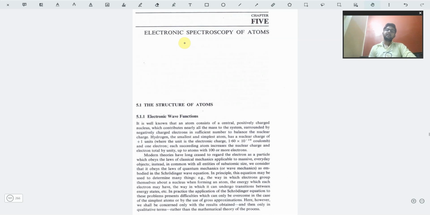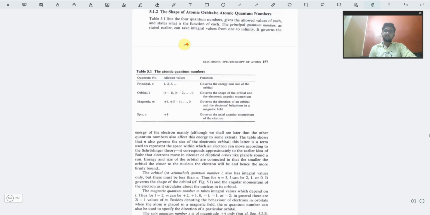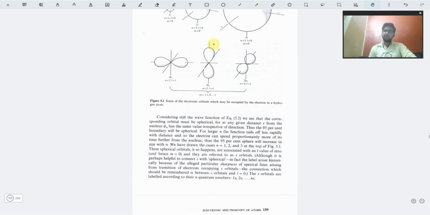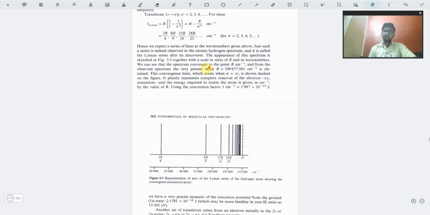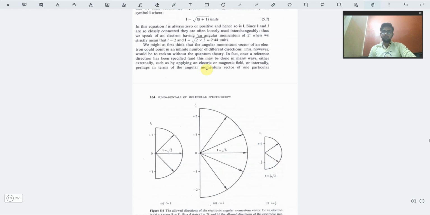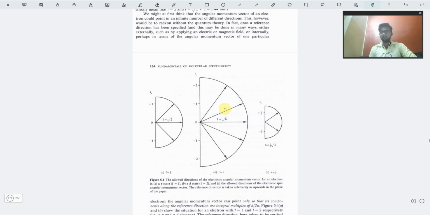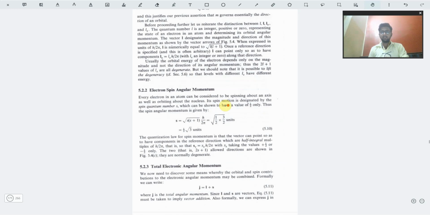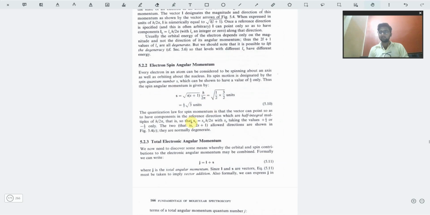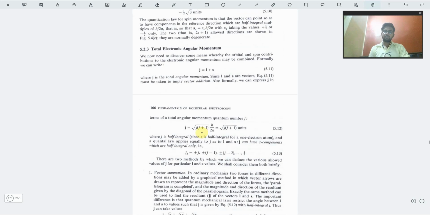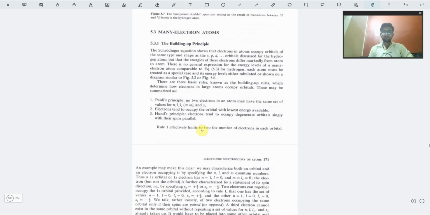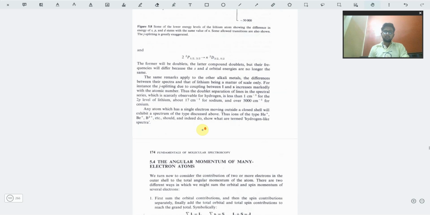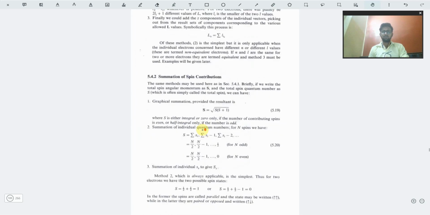Then we have the easy part, that is electronic spectroscopy. The shape of molecules, all our orbitals, s, p, d, f, and the orientation of those orbitals. I'm not going through the bulk of this book. You can see the magnetic quantum number values, how they affect the spin and the overall angular momentum. So those kinds of things. Okay, this chapter is quite easy. Not so much to worry about.